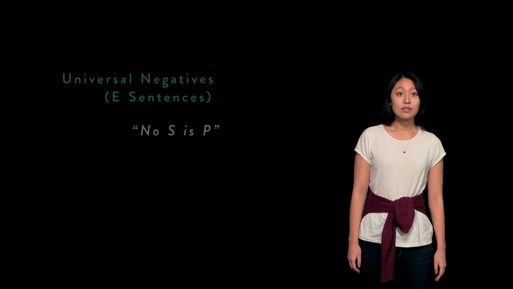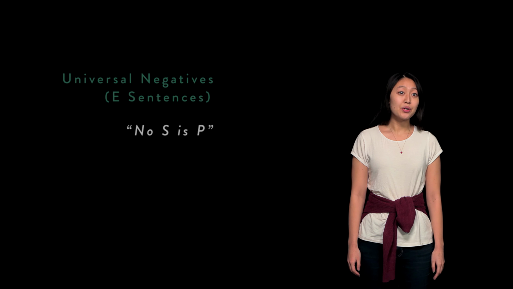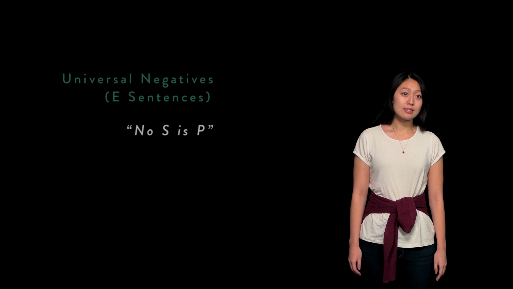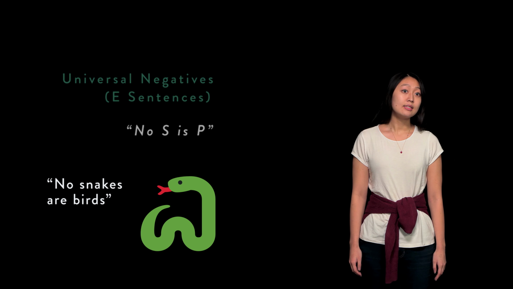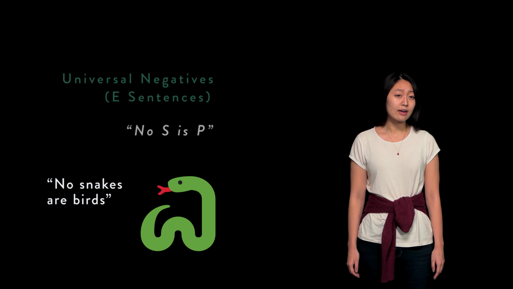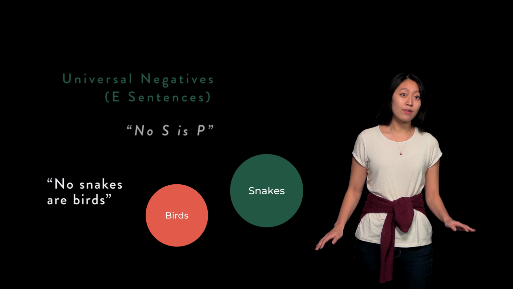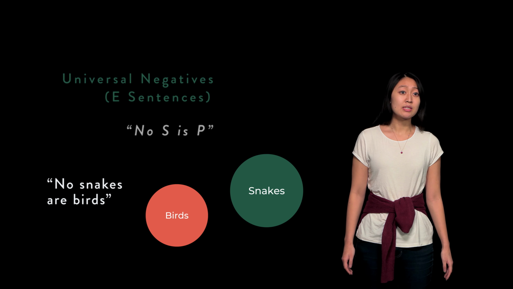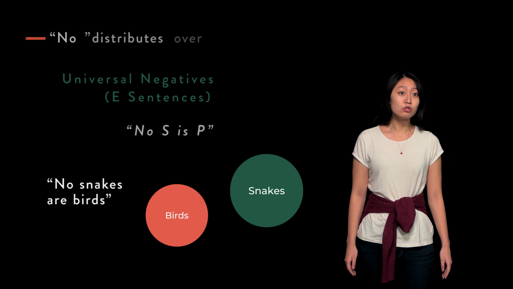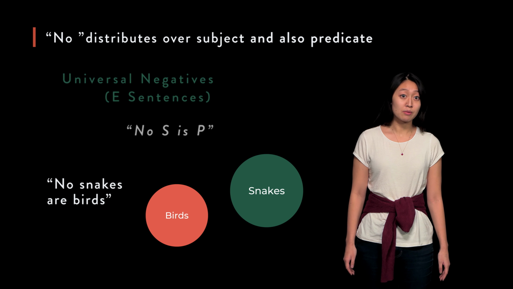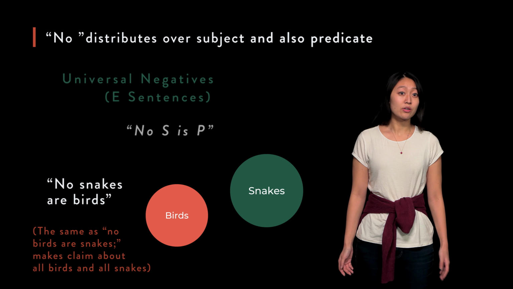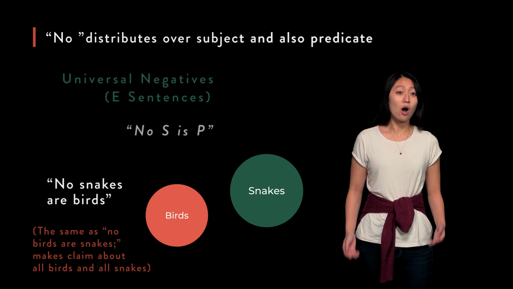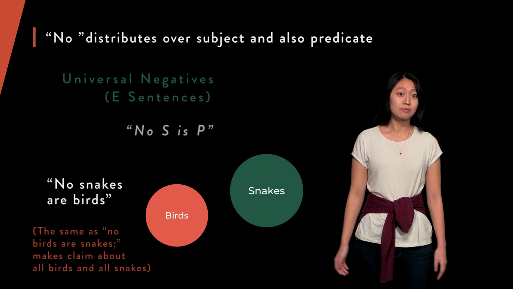Recall that E sentences, universal negatives, express that no S is P. From our earlier lesson, consider the sentence, no snakes are birds. Again, we are referring to the entire extension of our subject. To see this more clearly, think of the sentence as saying that, of all the snakes, none of them qualify as a bird. Then we observe that the subject term is again distributed. No distributes over all of the items of the subject term. In E sentences, so is the predicate. When we say of all the snakes that they are not birds, we also mean to say that all of the birds are not snakes either.